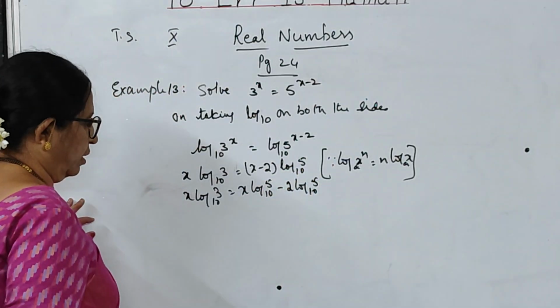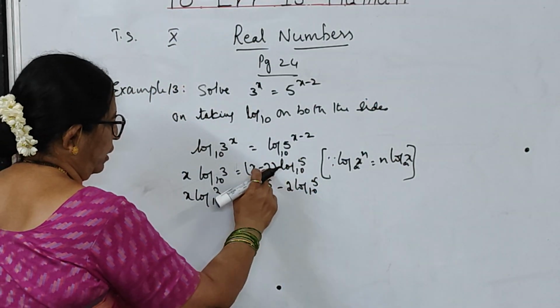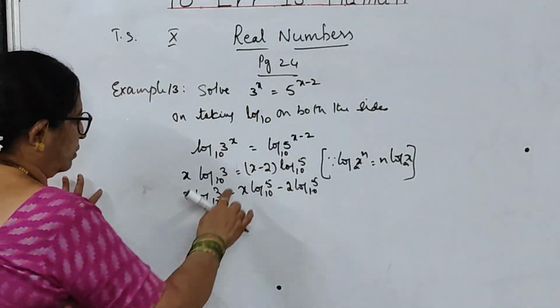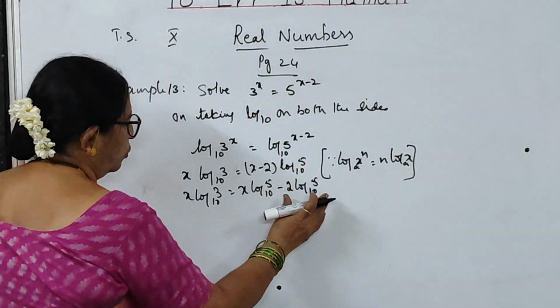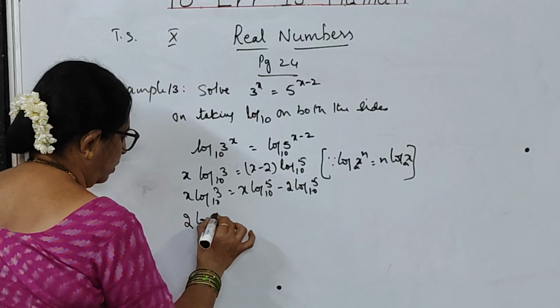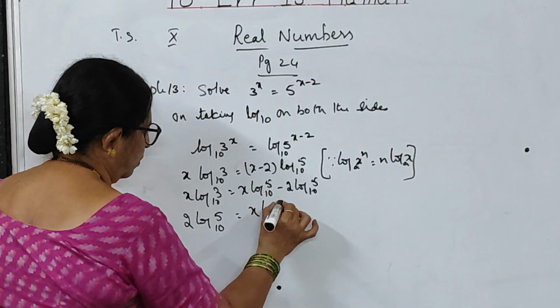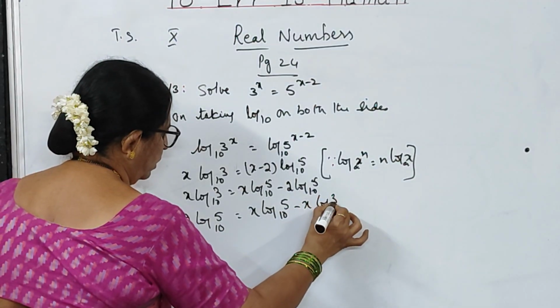It is like this, one distributive property, children. a into (b minus c) is a into b minus a into c. So x into log 5 to the base 10 minus 2 into log 5 to the base 10. So bring this here, that is 2 log 5 to the base 10, minus becomes plus, is equal to x log 5 to the base 10 minus x log 3 to the base 10.